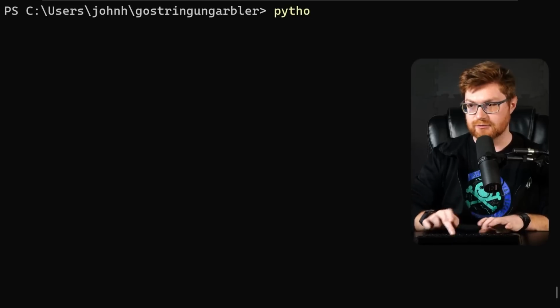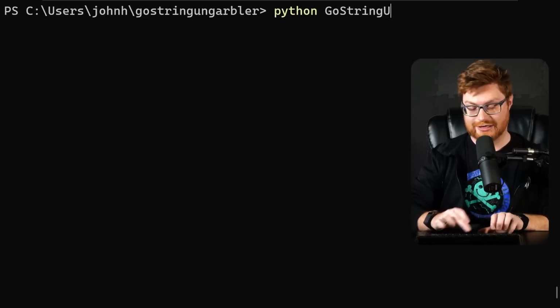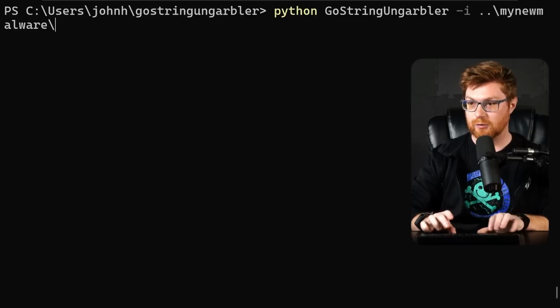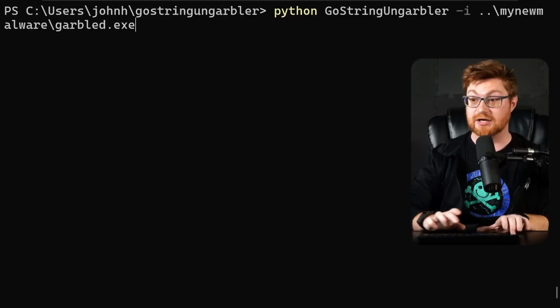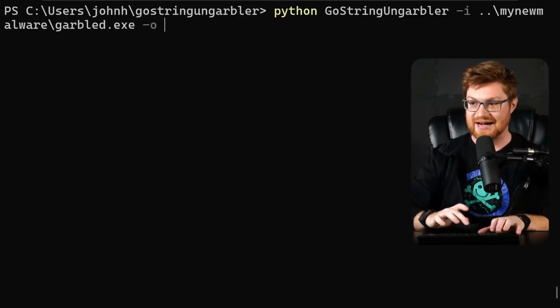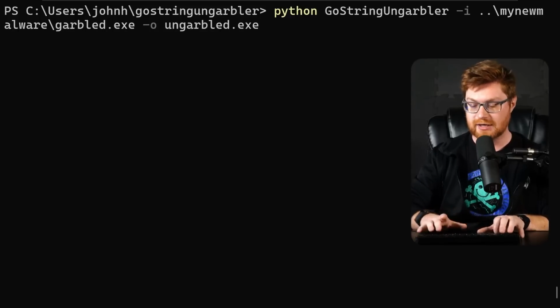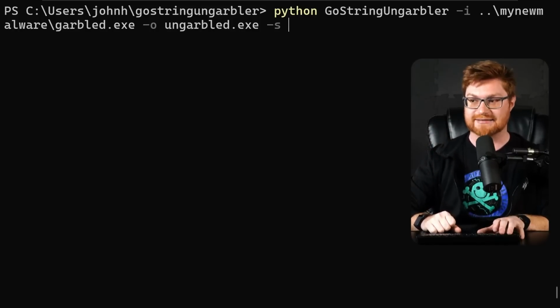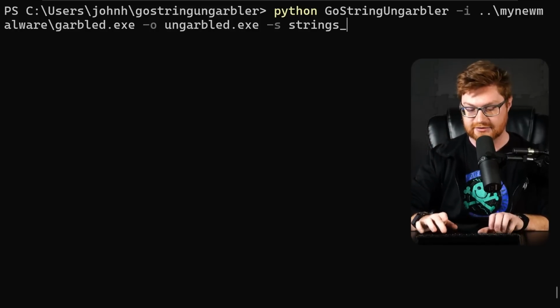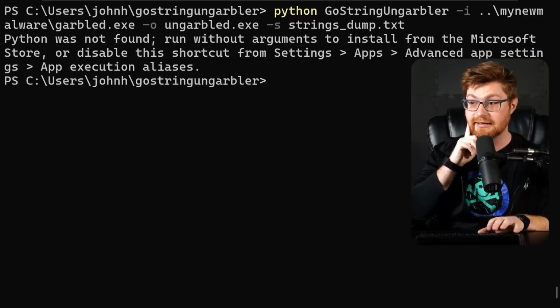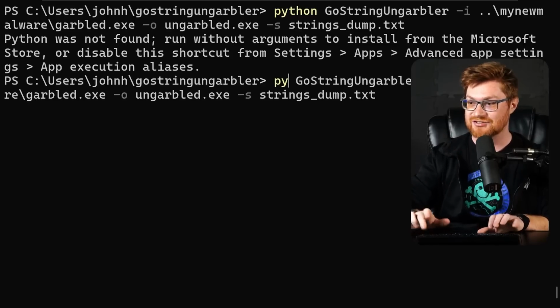Excellent. Now we can run python GoString Ungarbler. We need -i for our input file. That should be my new malware, and let's use the garbled binary. We'll use -o to put out a new ungarbled binary, which is pretty cool. And then -s to save all these strings that it's been able to extract and uncover. We can put that in like a strings dump.txt file. I'll hit enter here, and oh yeah, I just said we got to use py.